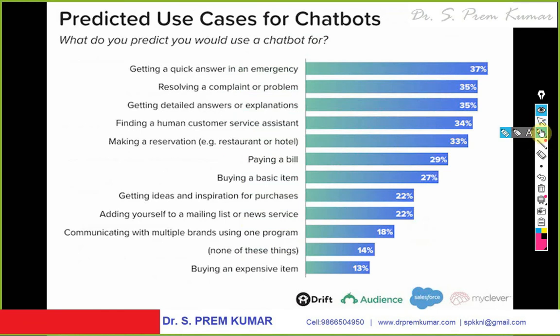You observe this: predicted use cases of chatbots. Getting quick answers in an emergency. I want quick answers in an emergency without human intervention. A human may lift the phone, he may not lift the phone, and I may not get an answer. So getting quick answers in an emergency is very good with chatbots. Resolving a complaint or a problem is good with chatbots. Getting detailed answers and explanations, you can get from chatbots. So there are many questions for which you can get answers immediately, spontaneously, with the help of chatbots.